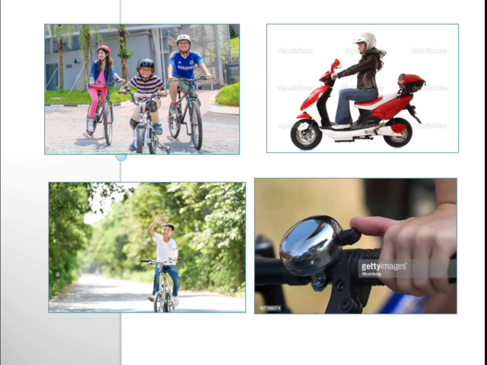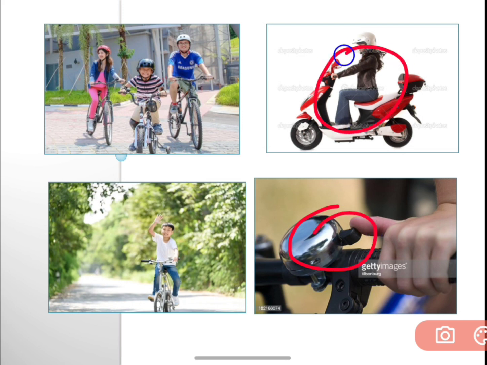Okay, and whenever we are taking turns, whether you are turning towards right or left, always ring the bell. For a cycle, and for a bike there'll be a horn. You have to press that button of the horn. Okay, and show the indicator that you are going towards the right or left, so that the vehicle behind you will know where you are going and avoid that.